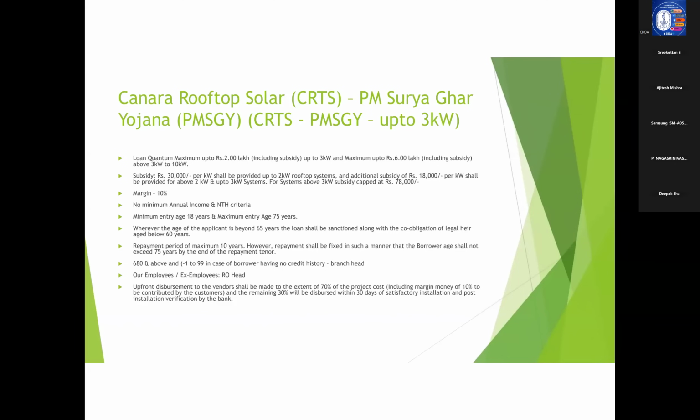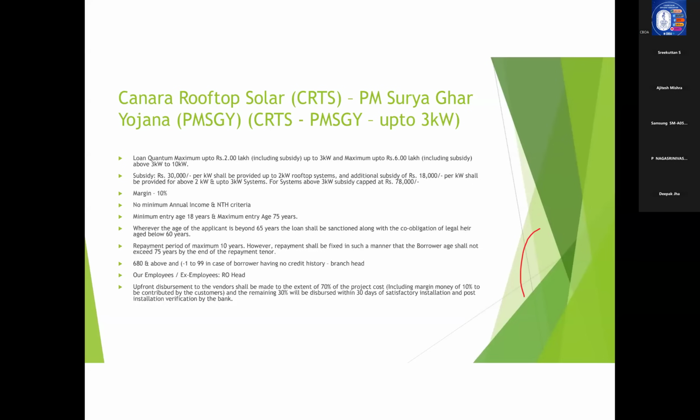I am telling you the basic features of this product. We are not going very deep, because from an examination point of view, I am telling you the expected questions with regard to the scheme. So in the case of the up to 3 kilowatt scheme, the maximum loan amount, including subsidy, is 2 lakhs. And if it is 3 kilowatts to 10 kilowatts, the maximum loan is 6 lakhs.